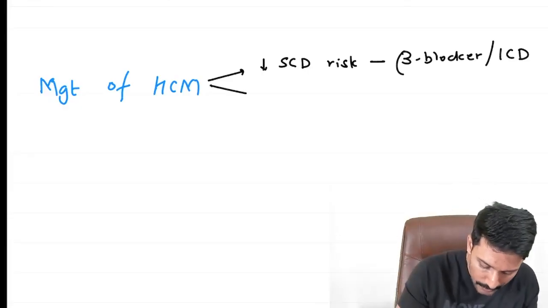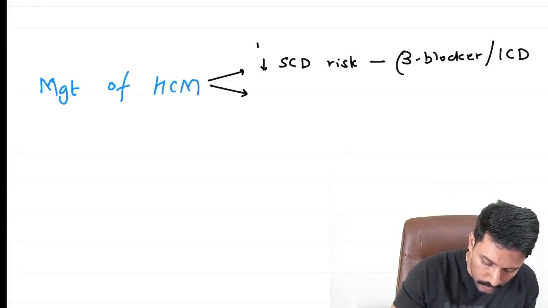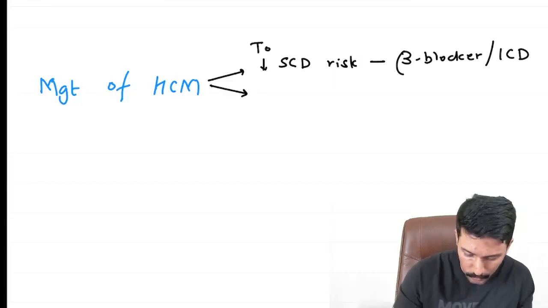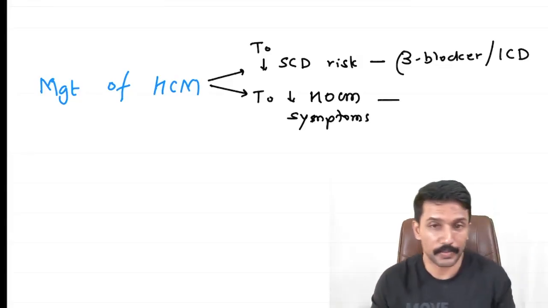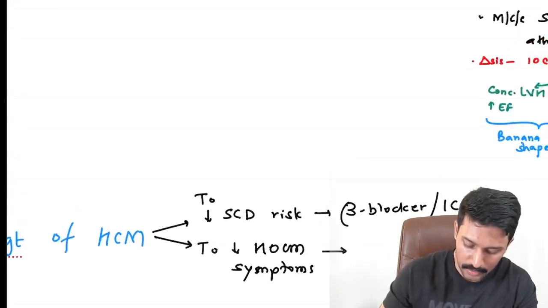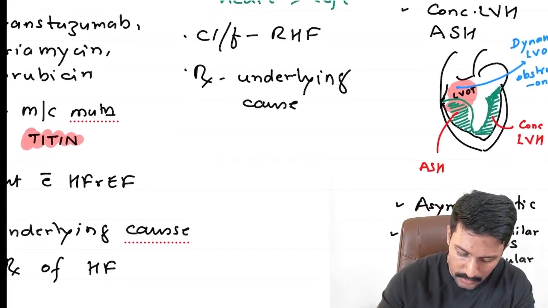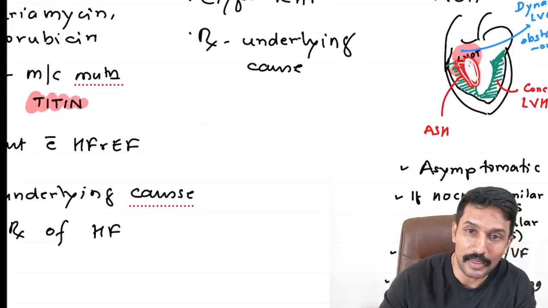Okay. Then next, to decrease sudden cardiac death risk, we are using beta blockers, and to decrease HOCM obstruction symptoms, one of the things you can do is ablate this septum, the interventricular septum, which is asymmetrically hypertrophied. If I cut this out, the obstruction will be relieved.